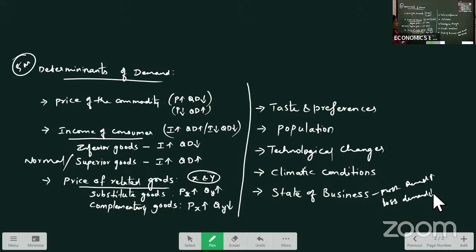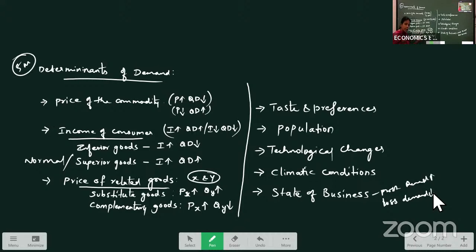Next, price of related goods. The two goods are related. Why? Because we have commodities which are related to each other. In place of one another, we can use them, or two goods jointly will satisfy our want. So in these related goods, how will it be? If price of one commodity changes, it has an effect on the demand for another commodity. So like we have substitute goods.